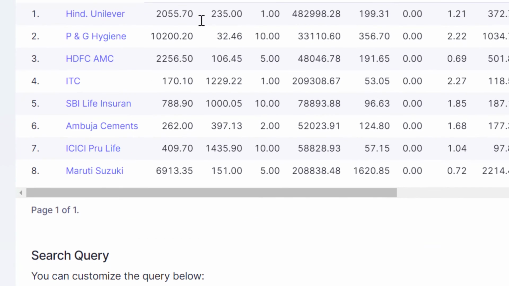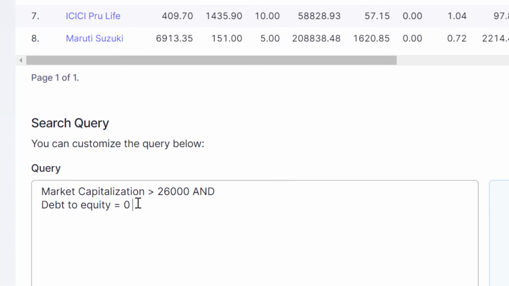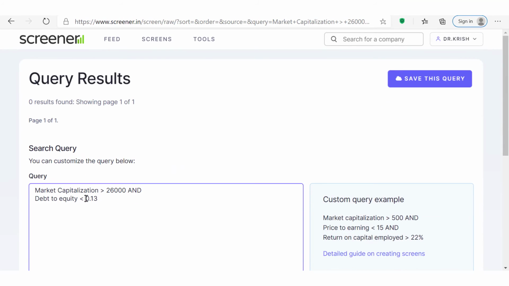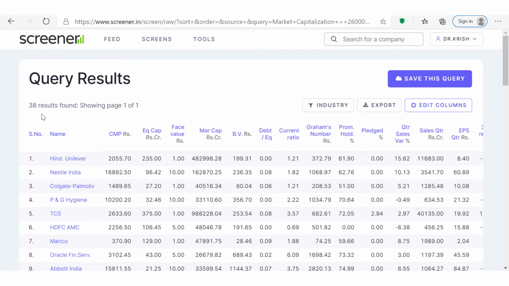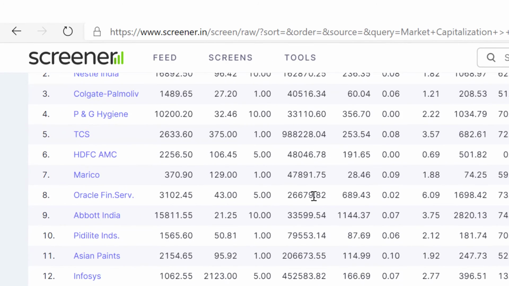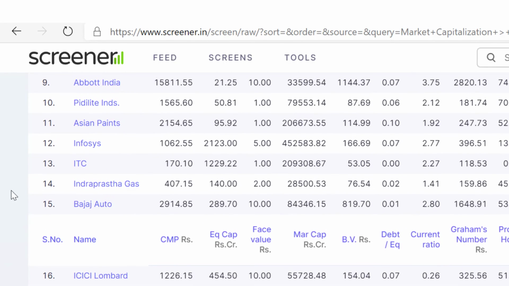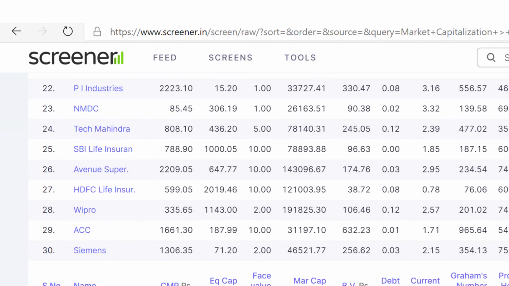Here we have large cap zero debt companies with debt equity at equal to 0. But practically we may miss some good companies if we go with such criteria. So relax it to debt equity at less than 0.13 and rerun the query to see how many more companies we may filter out. Okay, so we got 38 large cap companies for our query. Do study them further for investing.